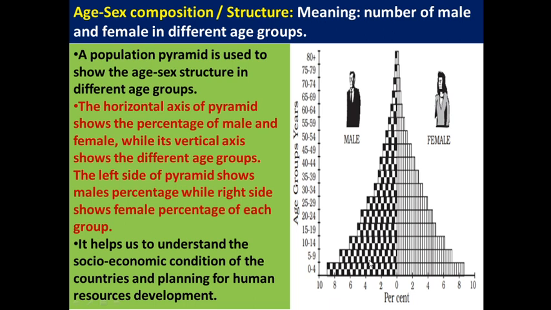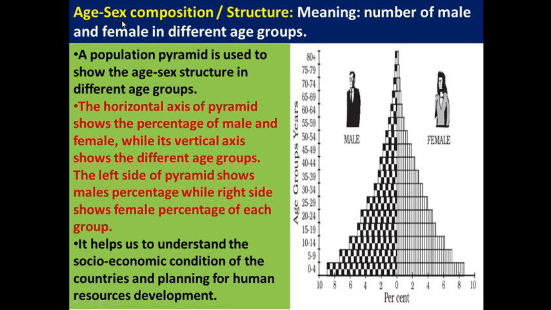So age sex composition means the number of males and the number of females in different age groups. For the age group 0 to 4, how many male population and how many female population are there in that particular region? That is the meaning of age sex composition or structure. Likewise, for the age group between 50 to 54 years, how many male and how many female population? That is the meaning of age sex composition and age sex structure.